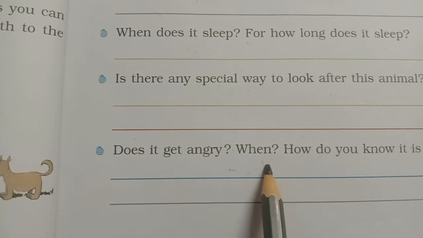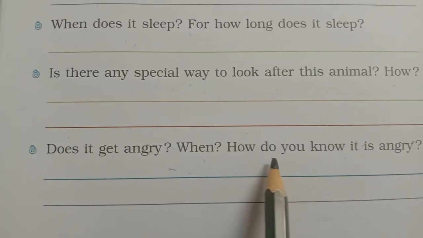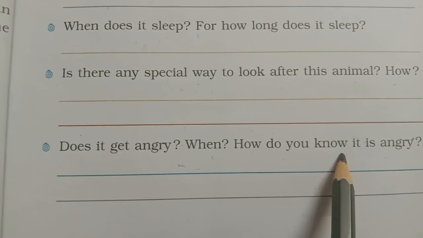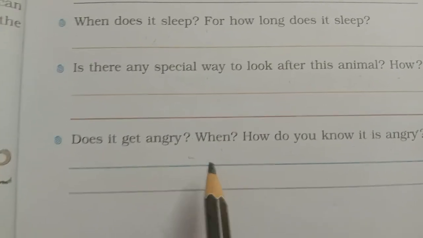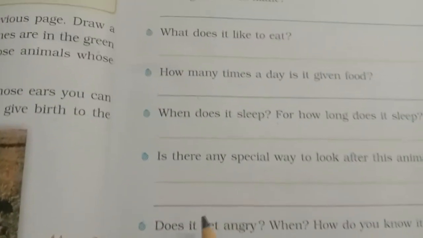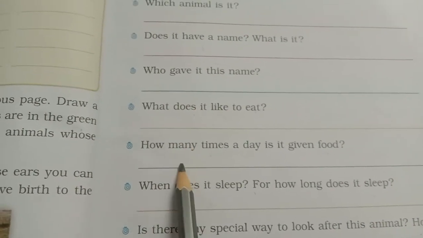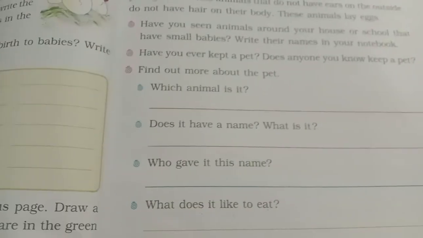When anyone teases, when anyone gives trouble, when anyone troubles them, then they get angry. Their expression changes, their sound changes. Understood, students? So read these questions again. These are experience based questions. Complete this exercise. Okay, thank you.